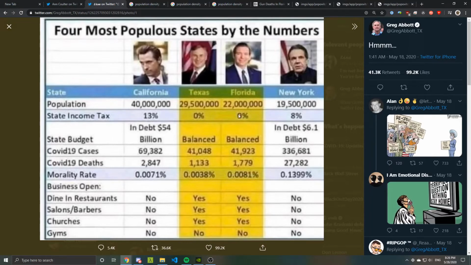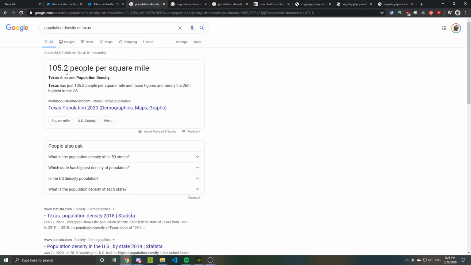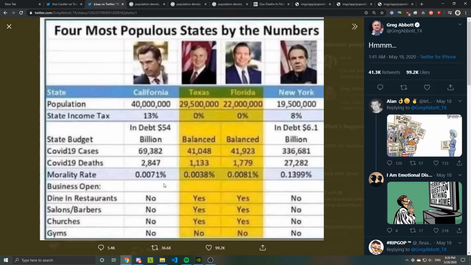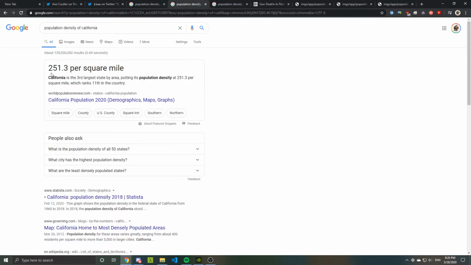And also, I don't know if he made this graph or what, but this says "mortality rate, not mortality rate." So it's kind of fair to question everything on this graph a little bit if they can't even spell correctly. But continuing on, what this graph doesn't mention is the population densities. So I'm going to exclude Florida from this because they actually have a pretty high mortality rate. It's comparable to California's. But now just looking at the population density of Texas, we see that they have 105 people per square mile. Now, if we compare that to the population density of California, it has 251 people per square mile, so twice as many.